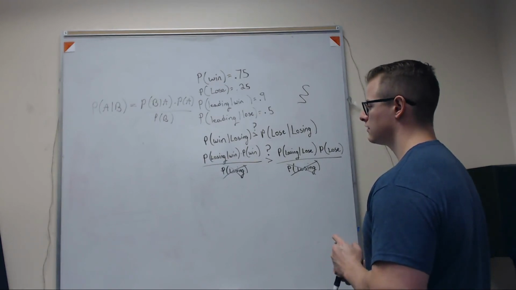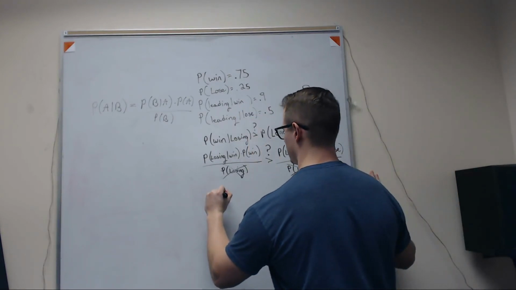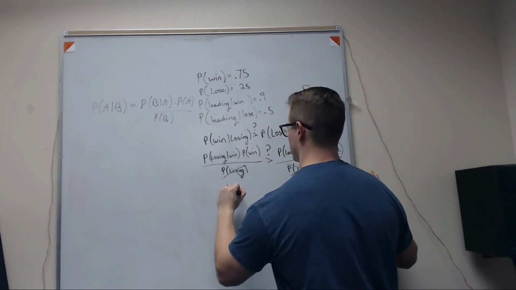This is 0.1, and 0.75 because it's the opposite. Yes. 0.1 times 0.75.